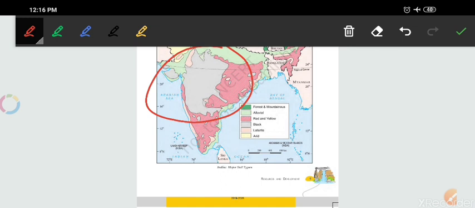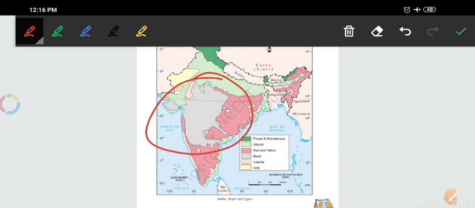We must know that this is a plateau region. What we can assume is that it is made up of lava which flowed during the time of the formation of the continents. At that time the lava flowed in this direction, and layer by layer it formed this kind of soil.